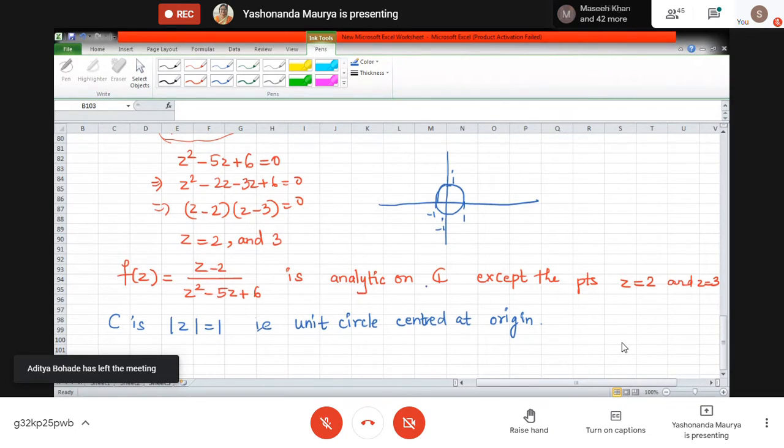Correct? Now, where will be the point z equal to 2 and z equal to 3? Where are these 2 points? This is the real axis and this is the imaginary axis. Please tell me where do we have these points z equal to 2 and z equal to 3?